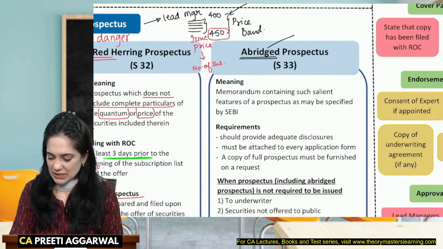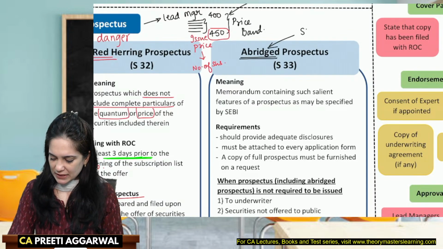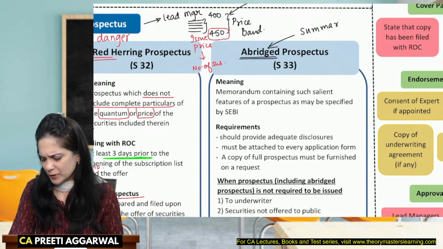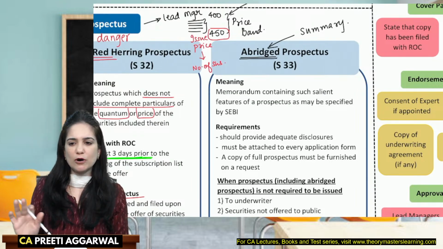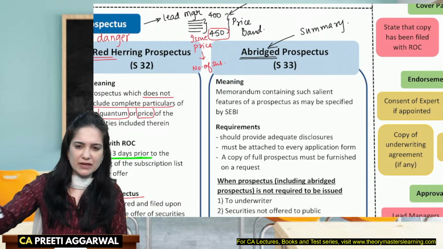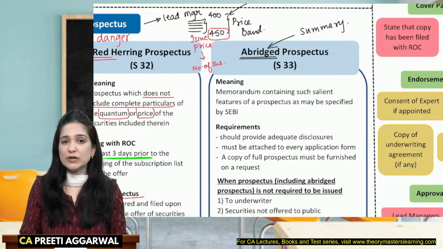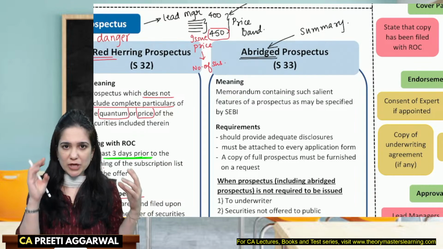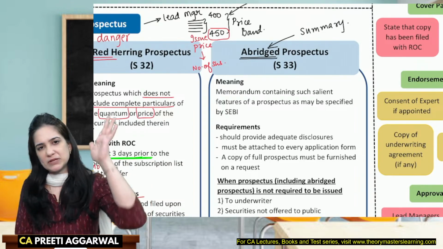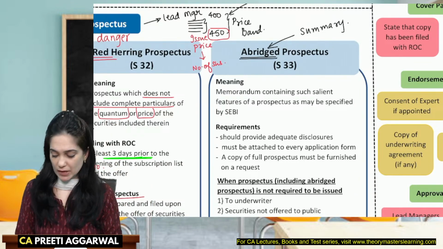Okay, so this summary version of the prospectus is known as the abridged prospectus. It is open to the company. If they want to offer the full prospectus, fine. If you want to go for an abridged prospectus, absolutely fine. But you have to keep the full prospectus ready for shareholders who say, no, I don't want the abridged prospectus, I want the full prospectus of the company.